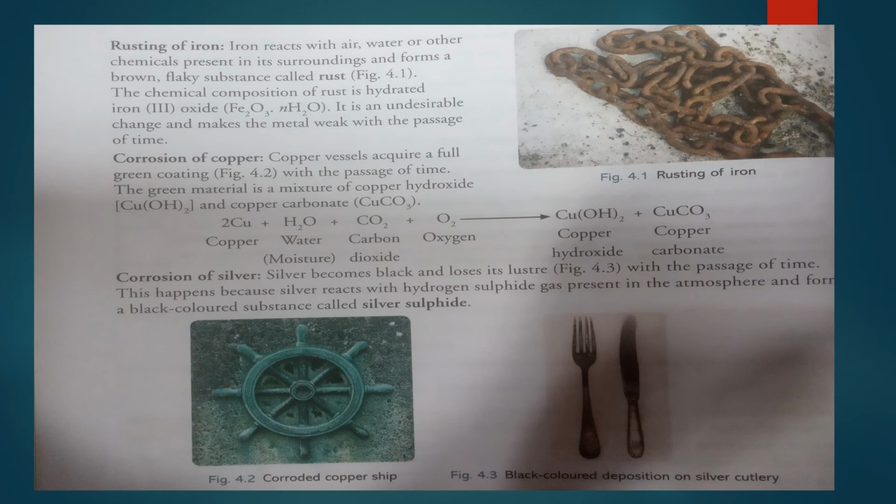Similarly, silver also corrodes. Silver becomes black and loses its luster with the passage of time. This happens because silver reacts with hydrogen sulfide gas present in the atmosphere and forms a black colored substance called silver sulfide. The unwanted compound silver sulfide forms a layer over the surface of silver. As a result, the silver becomes black. So the corrosion takes place with silver also.